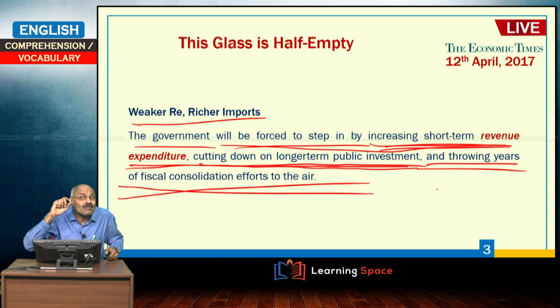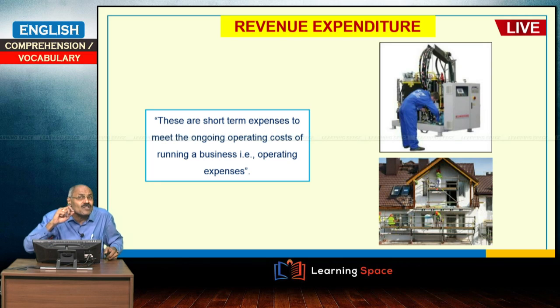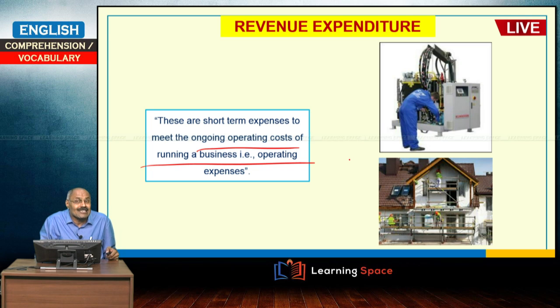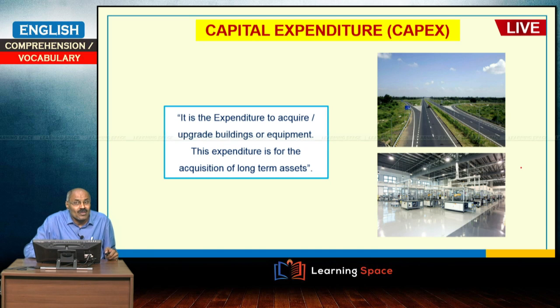So, here when the government increases expenditure, please differentiate between revenue expenditure and capital expenditure. What is revenue expenditure? Revenue expenditure is basically the operating costs of running a business. Some machine repair is done, some house repair is done. This is revenue expenditure. Constructing a new highway, establishing new machinery, that is capital expenditure, known as capex.